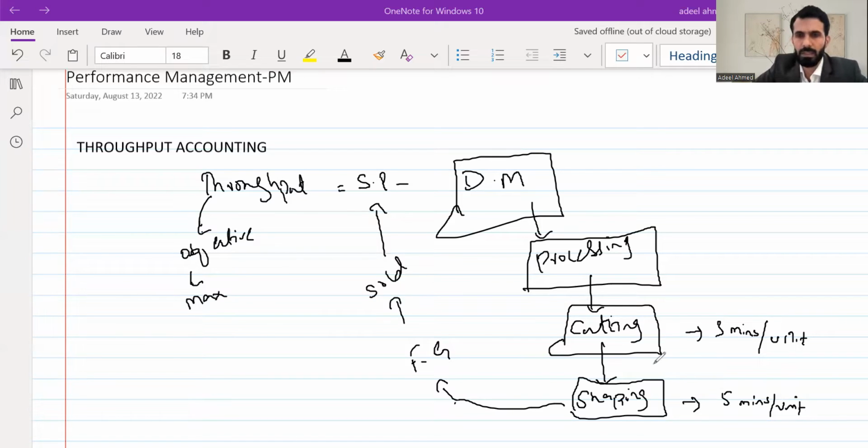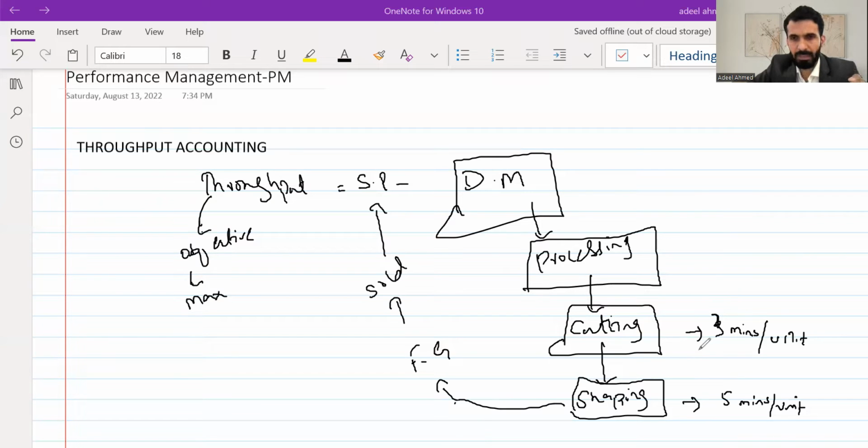The moment we input the raw material in the first process, it generates an output, and that output immediately becomes the input of the shaping process. When the second batch of raw material is processed by cutting within 3 minutes, in the meantime the shaping process will be busy processing the first batch. Now there is a gap of 2 minutes in between, which is the difference that will create inventory here.